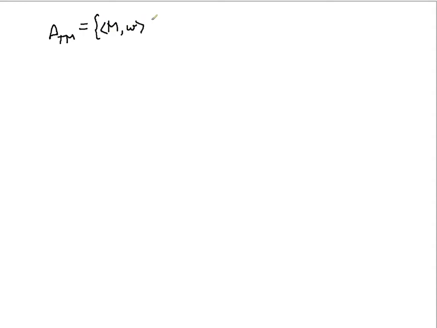ATM is actually the set of tuples of a Turing machine and a string, such that M is a Turing machine and M accepts W. So we're going to prove that ATM is undecidable.